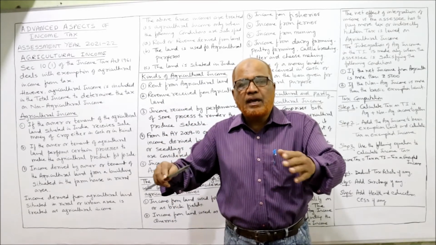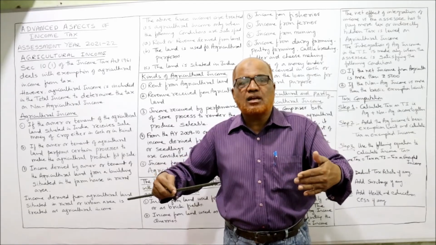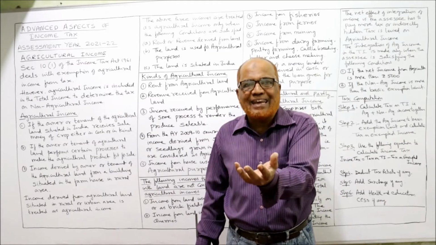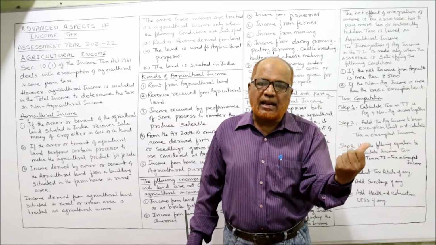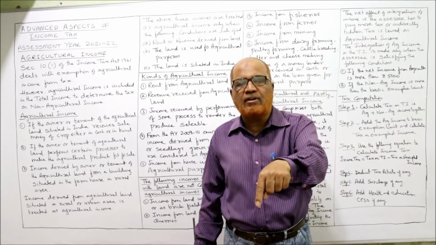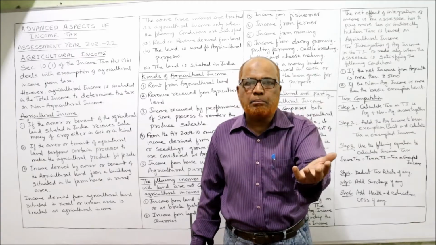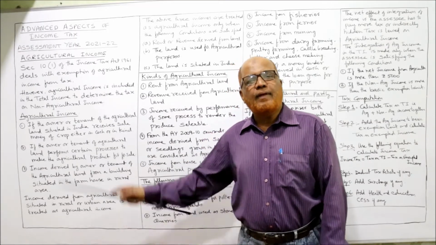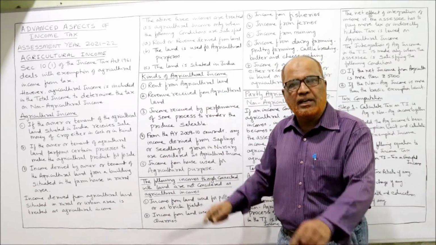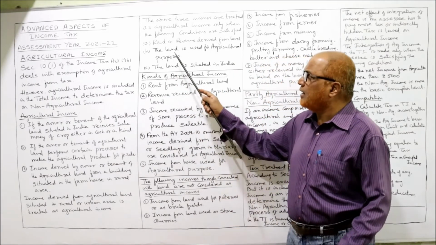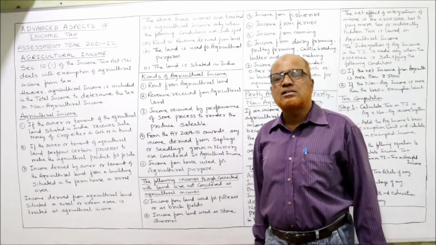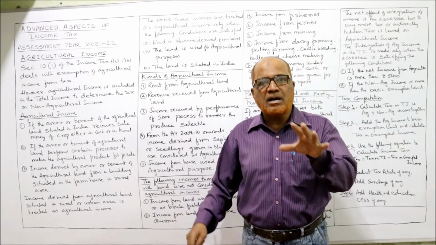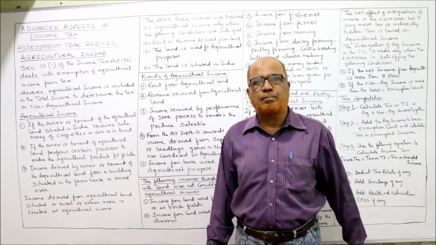Revenue: Mr. B has produced the agricultural goods. He sold the agricultural crop and realized the revenue. So A received the rent, B received the revenue, and A's rent and B's revenue both are agricultural income. That means rent or revenue should be derived from land, and the land is used for agricultural purpose. The second condition is that the land must be used for agricultural purpose.